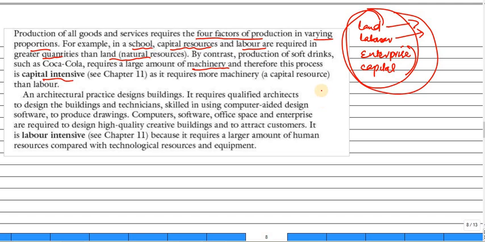Like our example, the Coke example: Coca-Cola requires a large amount of machineries and therefore this process is capital intensive.